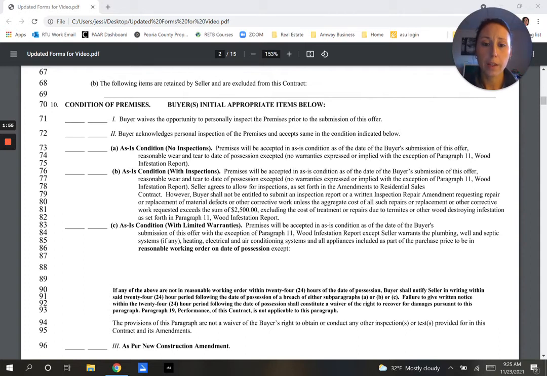You can see on line 87 it says reasonable working order, except. That's where, let's say there's a fireplace and they've told us, we believe everything's in working order except this fireplace. We capped it off. We've never used it. We're not repairing anything with that. It just is what it is. That's as-is. That would be a place where we would put something like that. Or a lot of times we put appliances there, because all the appliances may work, but they're saying, we're leaving all the appliances, but if one of these appliances isn't working correctly, we're not replacing it. So that's where something like that would go in.